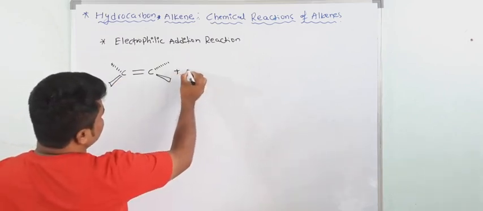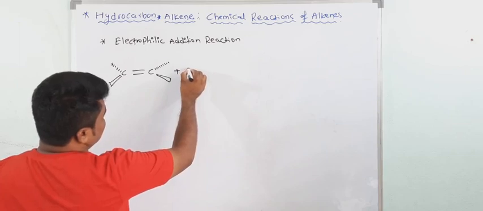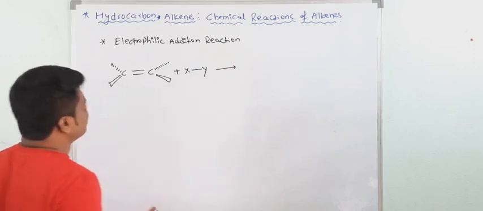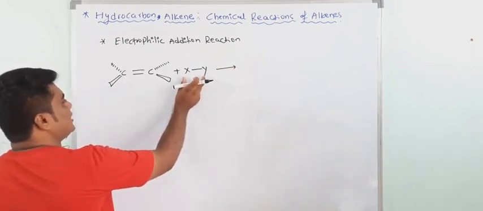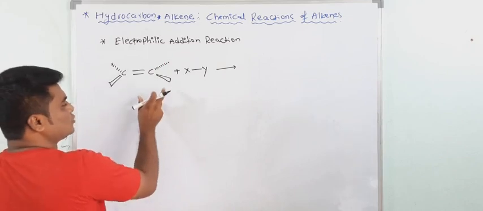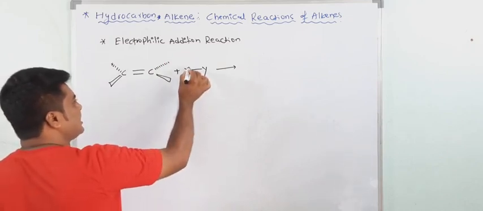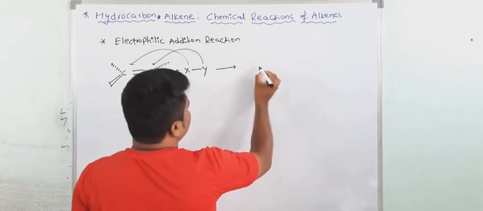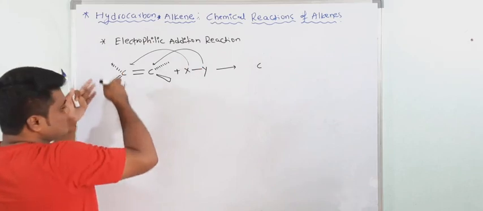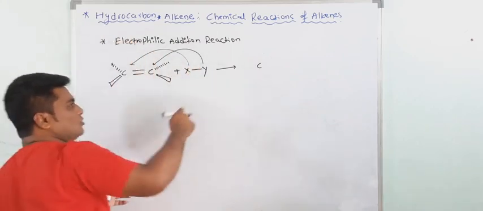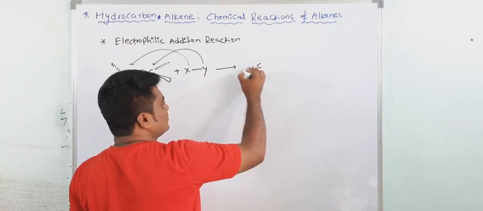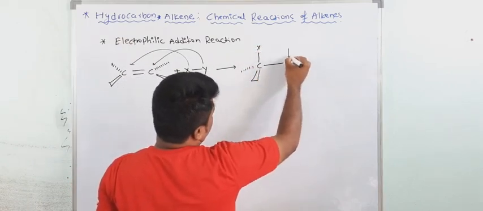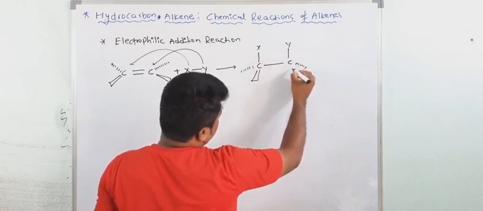Now if I add any electrophile, X and Y, there are two possibilities. These two electrophiles may attack from the same side, otherwise from the opposite side. Suppose this is attacking from the same side here, and this goes here. Now this bond comes down because the electrophile forces this bond. Now you will get X here and Y here, and this comes down.